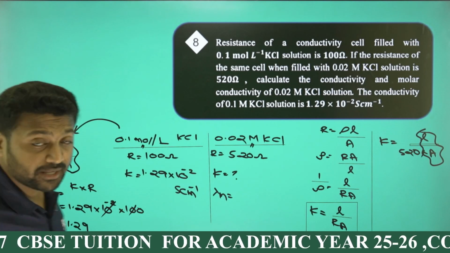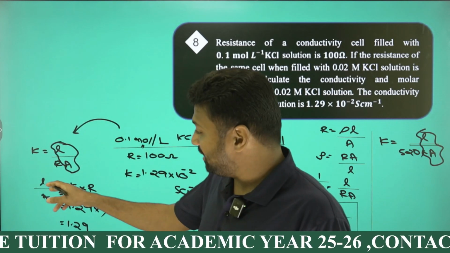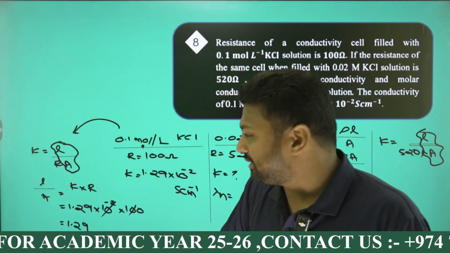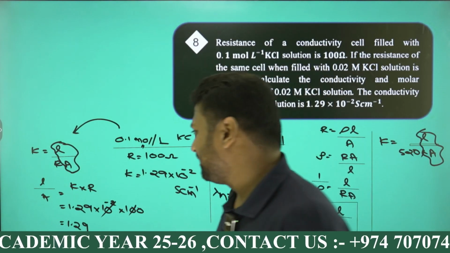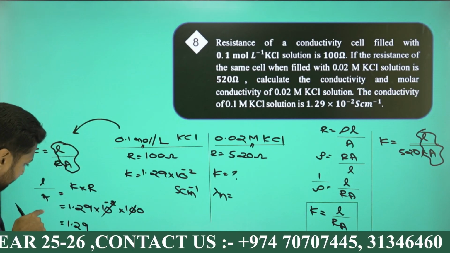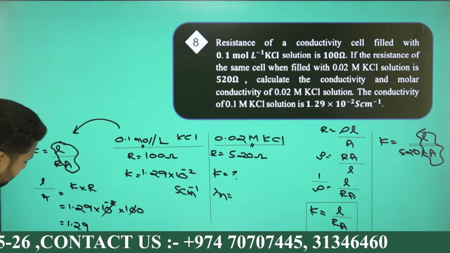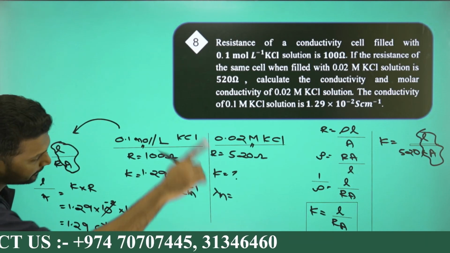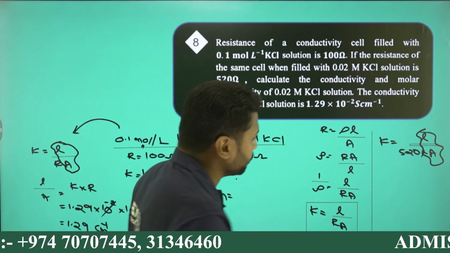What is the unit of L by A? Length is in centimeter and area will be centimeter square. So centimeter by centimeter square will be centimeter raised to minus 1. Now put that L by A over here.